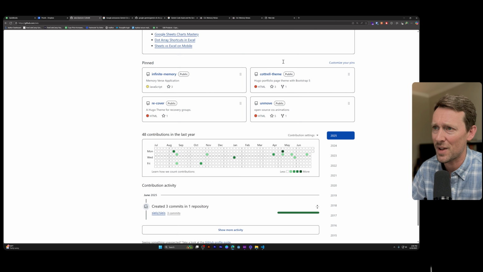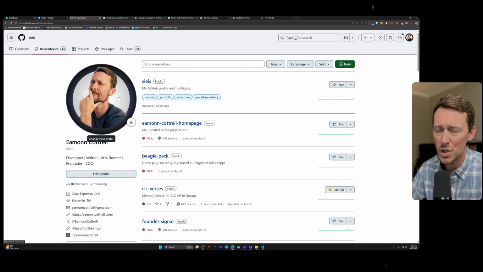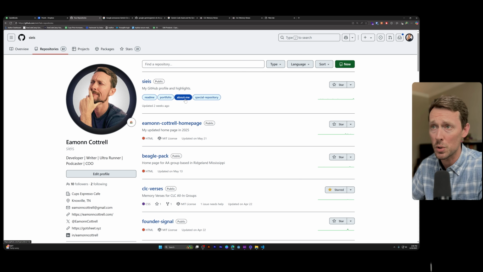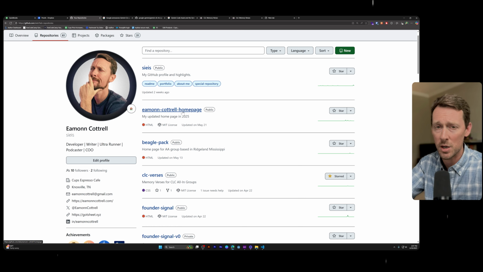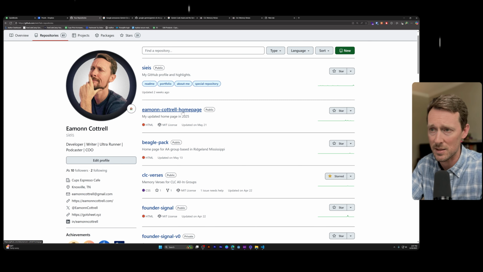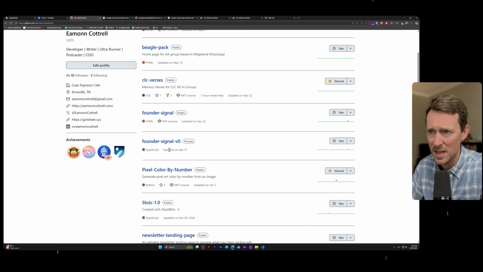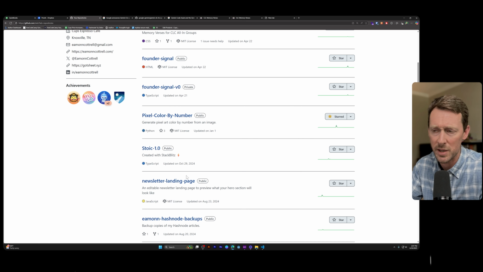So here's my profile. And then within my profile, I've got repositories, which are like folders. They're like project folders where I've created things, code, and I've put them up here to maintain. And this is a way to track changes on these projects. Now you can use regular projects, like a lot of these are HTML, CSS, TypeScript, Python, different coding languages. This is kind of what it's for.